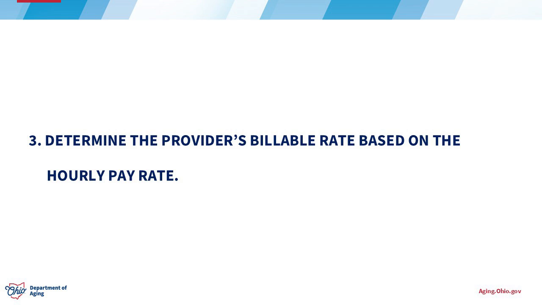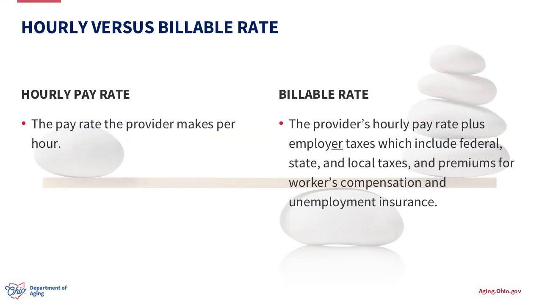Step 3. Determine the provider's billable rate based on the hourly pay rate. This step is done with the previous step. A quick recap of the difference between the provider's hourly pay rate versus billable rate. In summary, the hourly pay rate is the provider's hourly wage before taxes, while the billable rate is the hourly pay rate plus the employer's taxes.